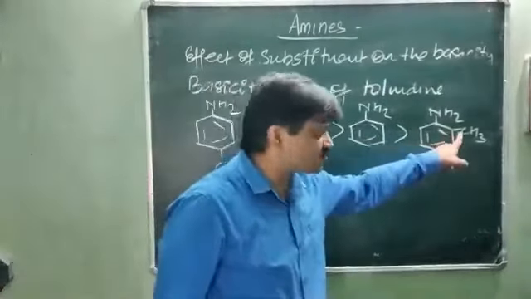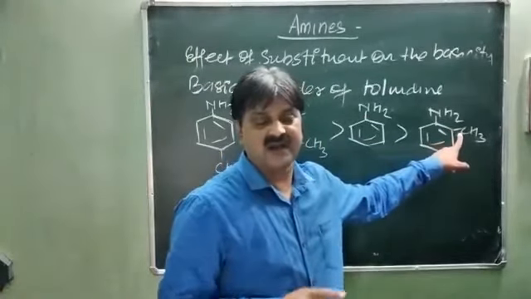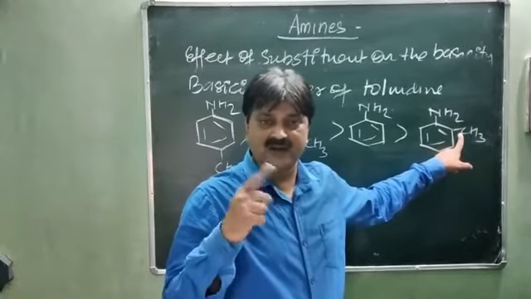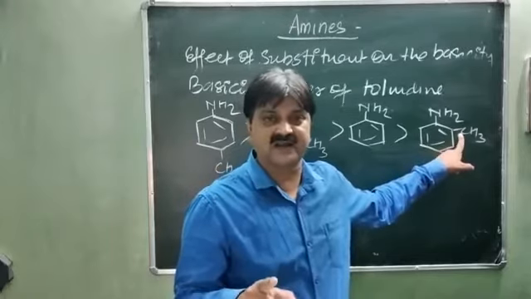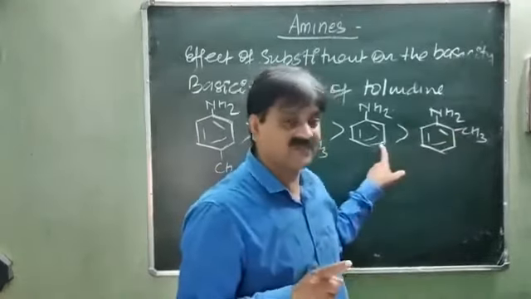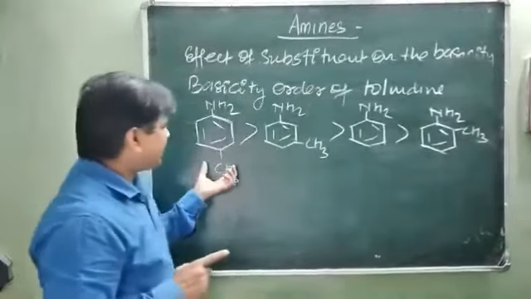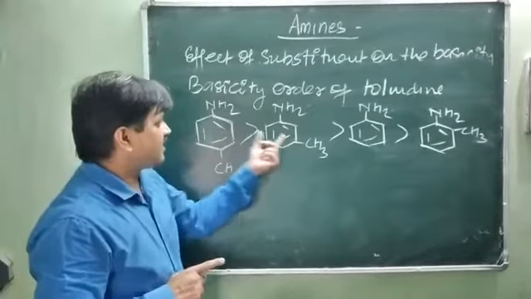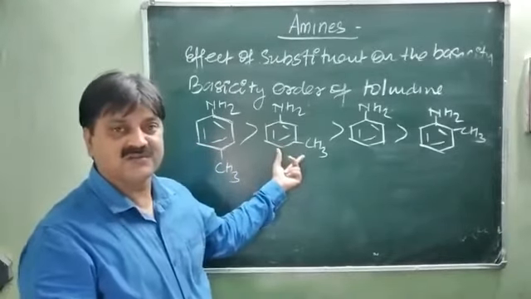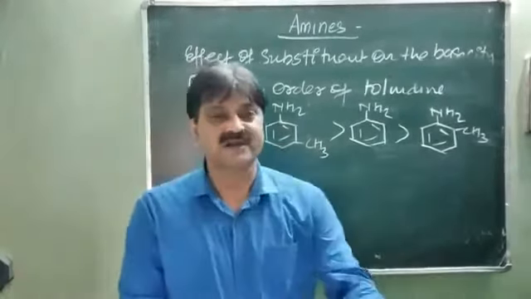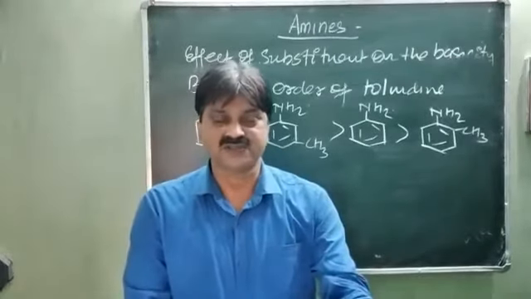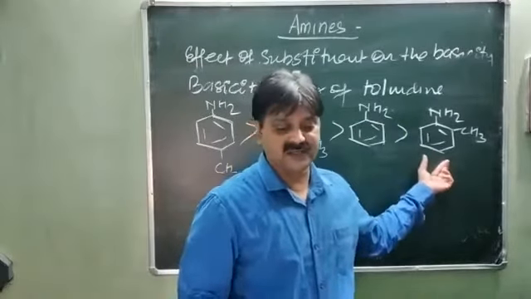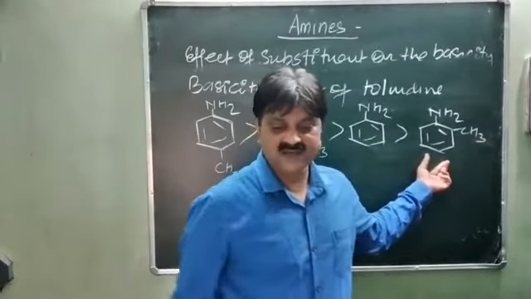At the ortho position, regardless of the nature of the substituent, whether electron withdrawing group or electron donor group, in both cases the basicity is lower than aniline. The para will have the plus I effect as well as hyperconjugation, so it has higher basic character. Meta has only the plus I effect, no hyperconjugation effect shown, so it has lower basic character as compared to the para position, and aniline is greater, followed by ortho toluidine.